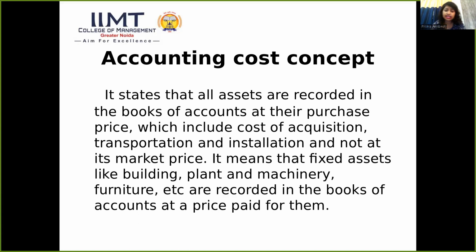Actually, it says all assets are recorded in the books of account at their purchase price. For example, if we purchase an AC for office use for 50,000 rupees, and we spend 500 for installation and 500 for transportation, then we should not record it at 50,000 rupees.